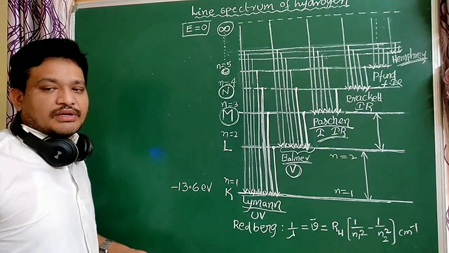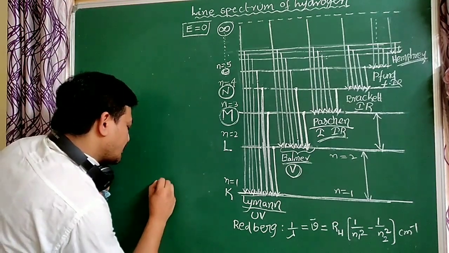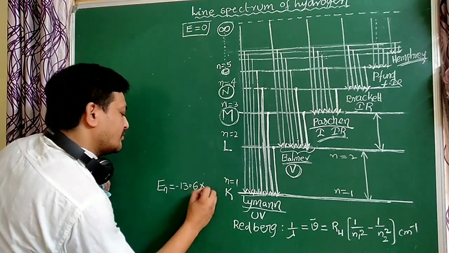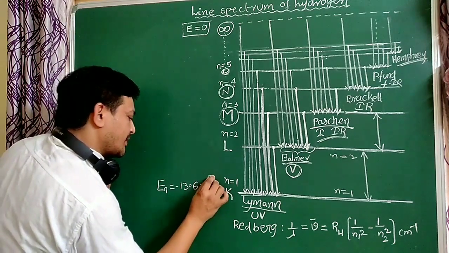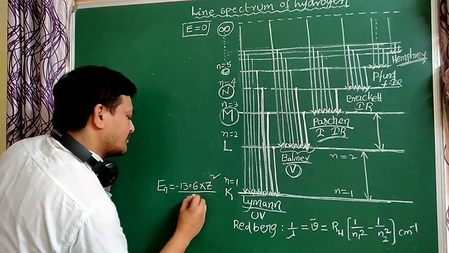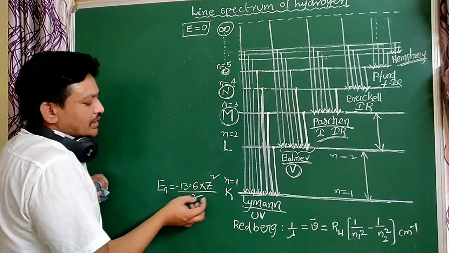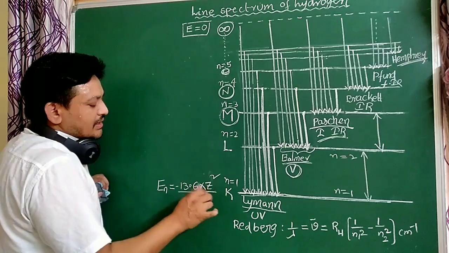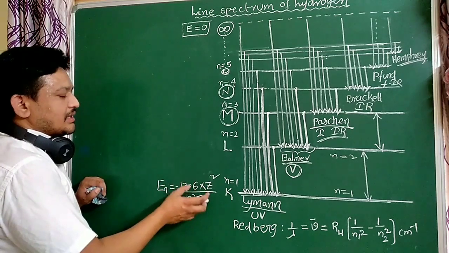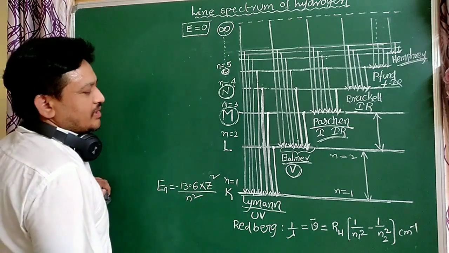How to calculate for other atoms? One important formula is there. The nth orbit energy equals minus 13.6 times Z square by n square, in electron volts. Here n is the orbit number, and for a hydrogen atom Z equals 1; for other atoms Z is different. By using this formula, we can easily calculate the energy of a particular orbit. This is explained by Bohr.